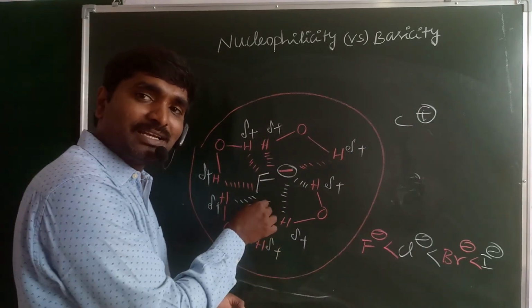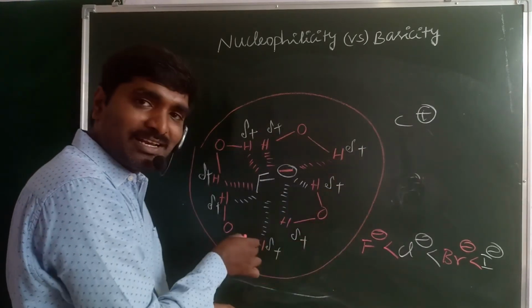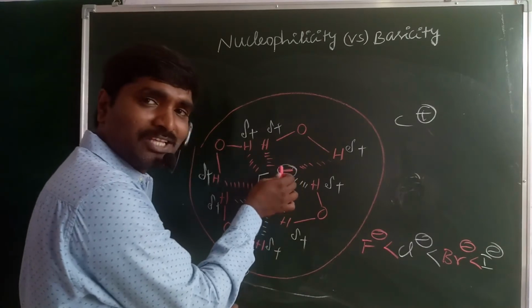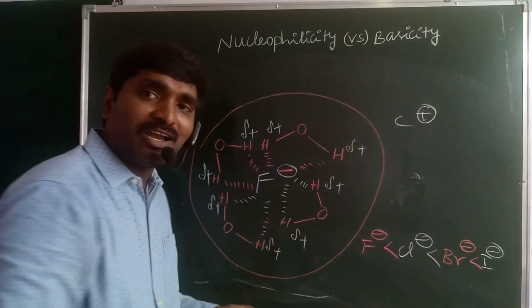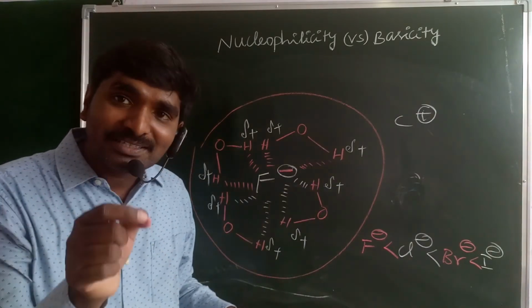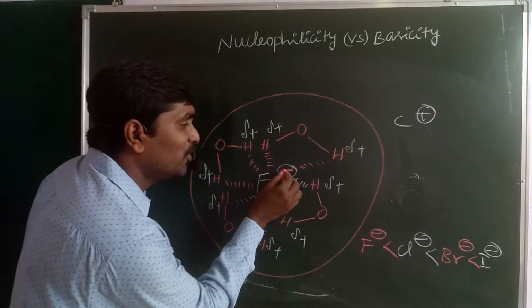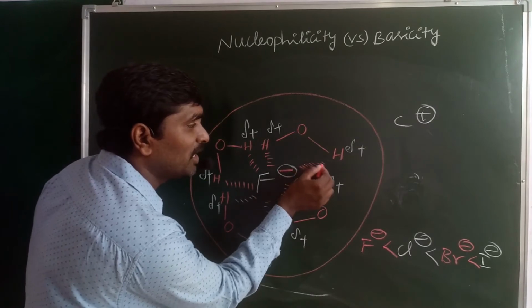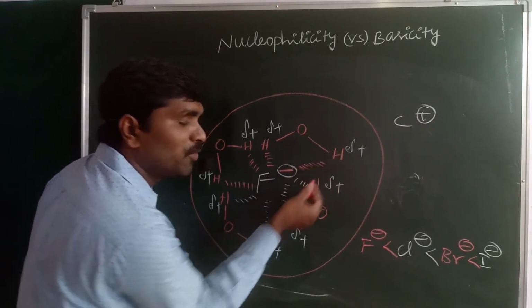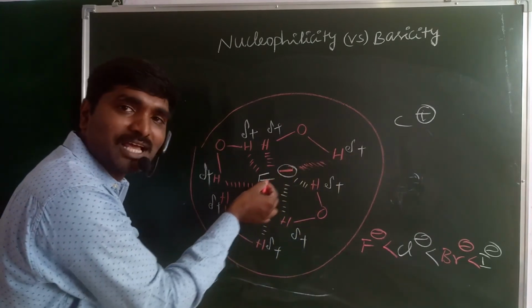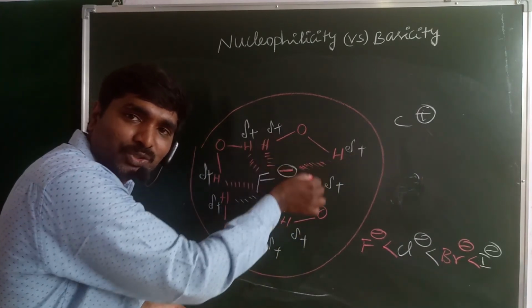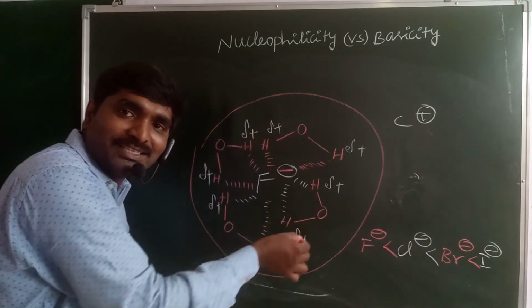But in this condition, due to the formation of the shell, there is no space available to donate the non-bonding electrons to electron deficient species like a carbocation. But fluorine donates the pair of electrons to the hydrogen through hydrogen bonding. A partial positive charge and a partial negative charge are developed. That means due to the hydrogen bonding, basic strength increases.